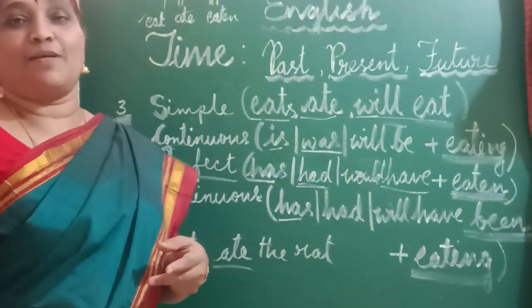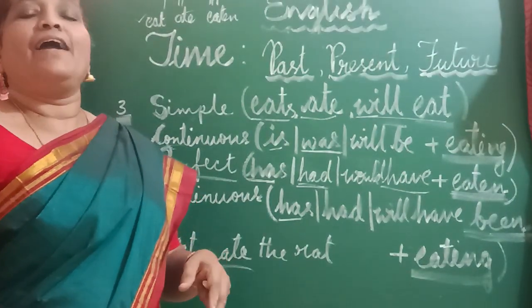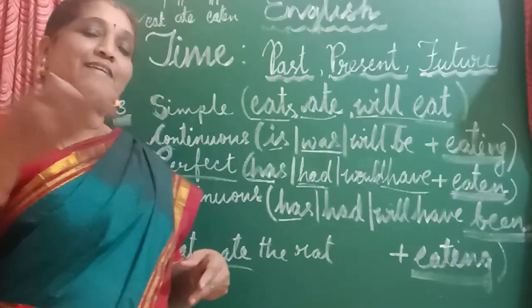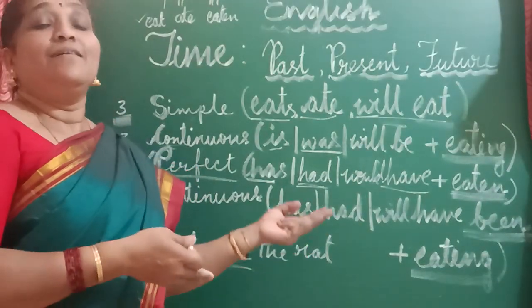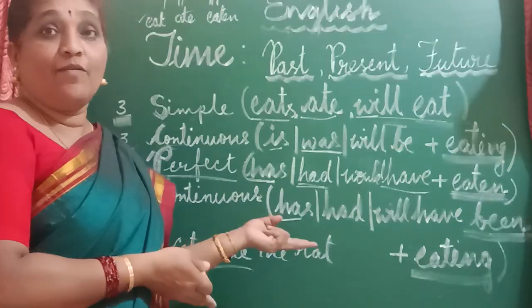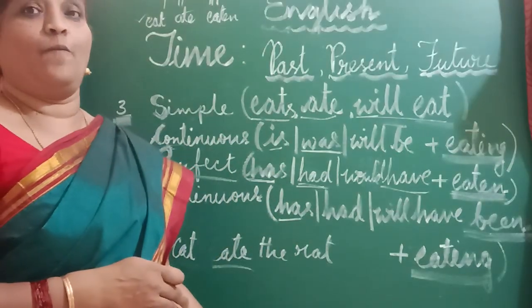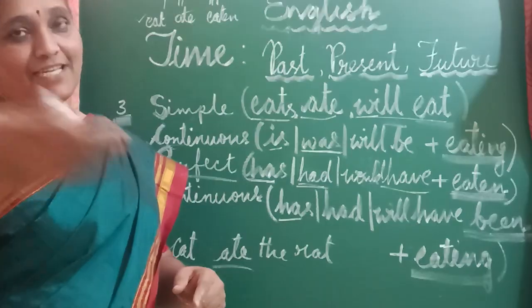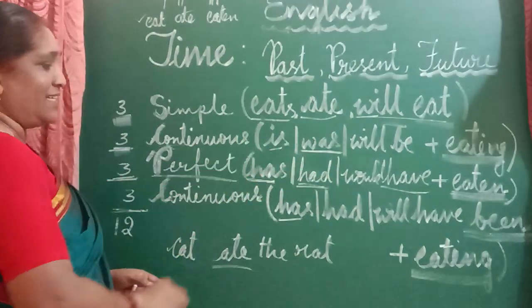Suppose I give my cat to somebody and that friend has the cat now. If I visit her, or she comes to my home, I'll say to her, see, the cat, when it was in my home, had been eating the rats in my home till then. Now it has started eating in your house. Okay, that is how we use the sentence.